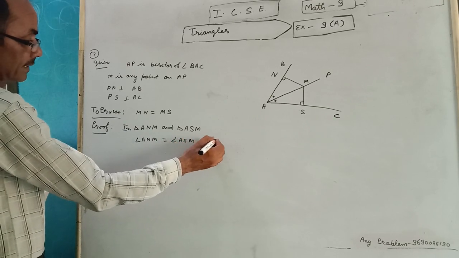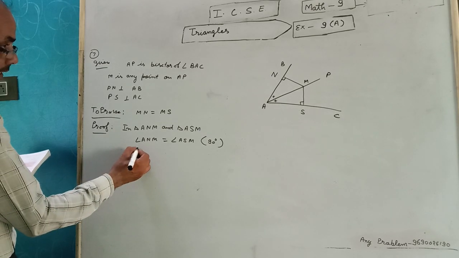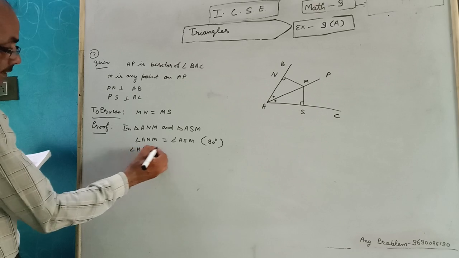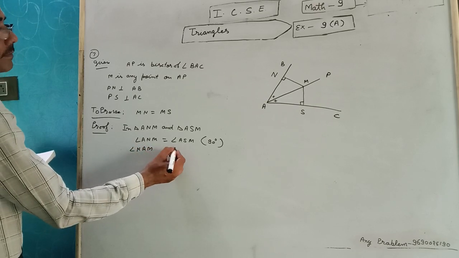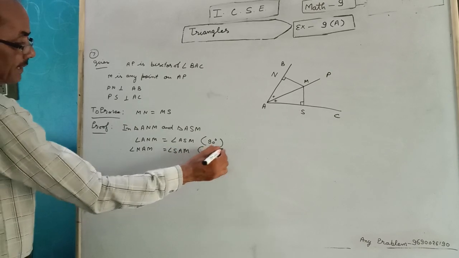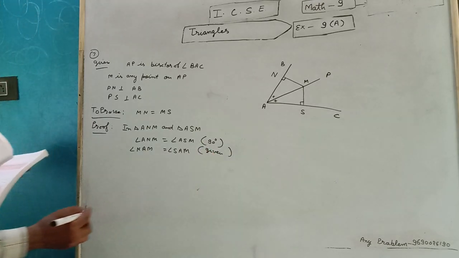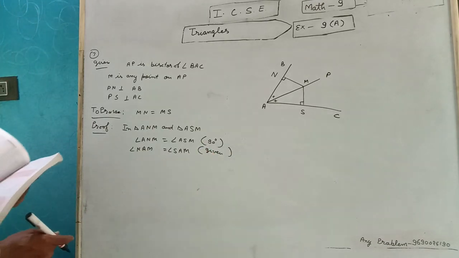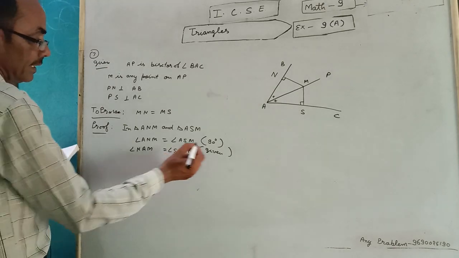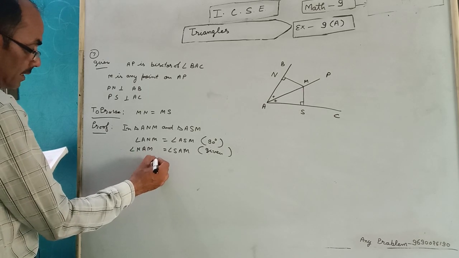Both angle are 90. Angle NAM equal angle SAM. Bisector of the AP is bisector of angle BAC at given. AM is common.